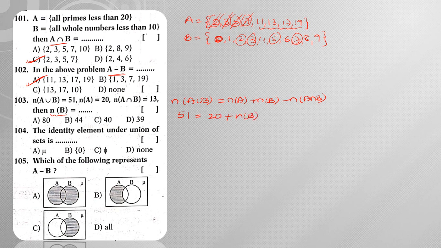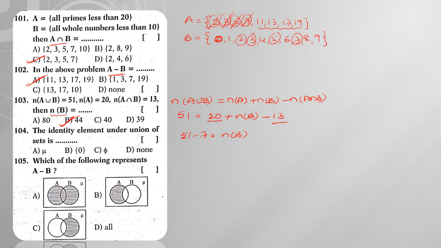Since we don't know N of B, it stays as it is. 20 minus 13 is 7. When you transpose 7, 51 minus 7 is equal to N of B. 51 minus 7 is 44, hence the answer is 44. So N of B is equal to 44.